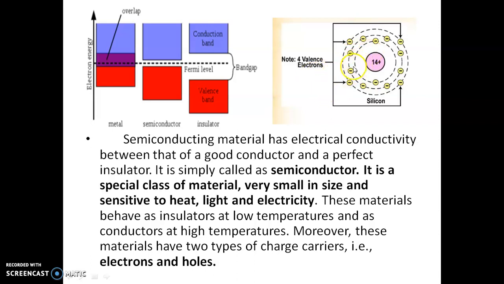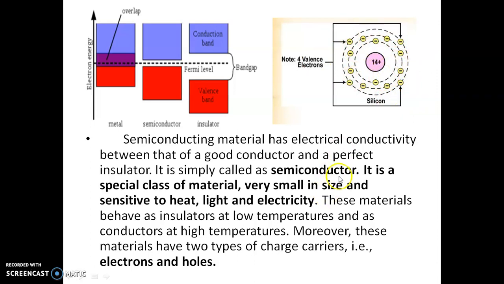This is one of the important properties of a semiconductor. What is it? It has a negative temperature coefficient of resistance. What is the meaning of negative temperature coefficient of resistance? When the temperature applied to the semiconductor increases, its resistance decreases. So at high temperature, there are more free electrons, electrical conductivity increases, and it behaves like a conductor.